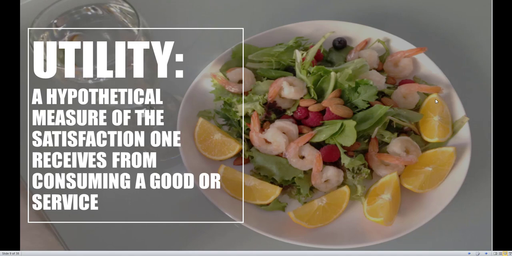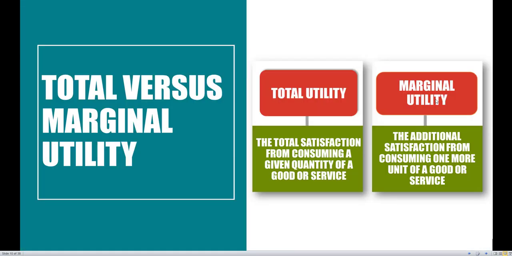And we can actually break down utility into two different categories. We can take a look at total utility or marginal utility. Total utility is the total satisfaction from consuming a given quantity of a good or service. And this is exactly what we're trying to maximize, our total utility. So examples of this is, suppose that you watch, say, 10 hours of Netflix, that'll give you 500 units of satisfaction. If you eat 5 tequeños, that'll give you, say, maybe 300 units of satisfaction. It just tells you exactly how much satisfaction, utility, or happiness you get for doing this particular task or consuming this number of units of goods.